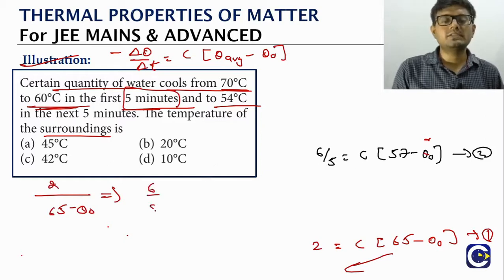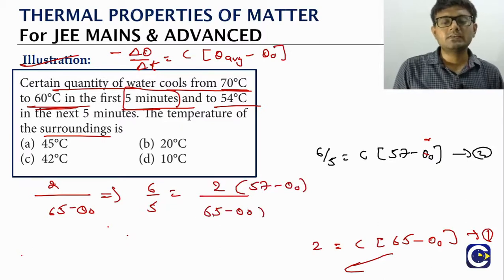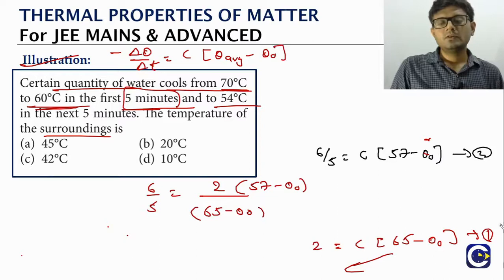What is equation 2? 6 by 5 is equal to, in place of C, what will come? 2 by (65 minus theta naught) into (57 minus theta naught). Okay. So now we are just left with one equation. This equation we have to solve to get the theta naught value.